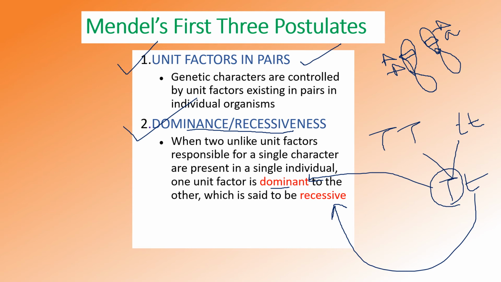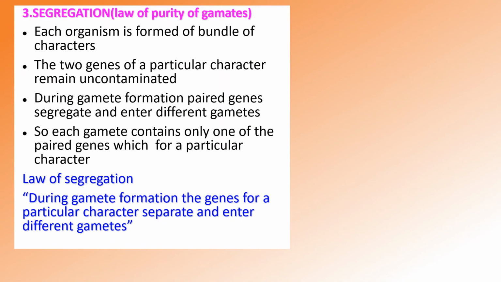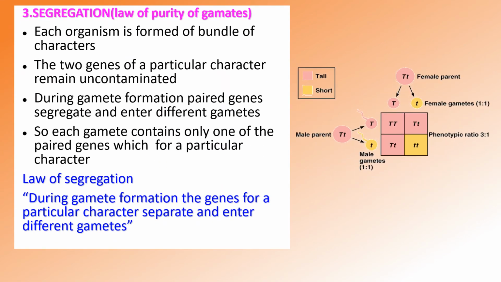These two laws, unit factors in pairs and the law of dominance, are true nowadays also. The next law is the law of segregation. In the law of segregation, each organism is formed of a bundle of characters, that is, there are different characters you can see in the chromosome. So what is said in the law of segregation? During gamete formation, genes for a particular character separate and enter into different gametes.